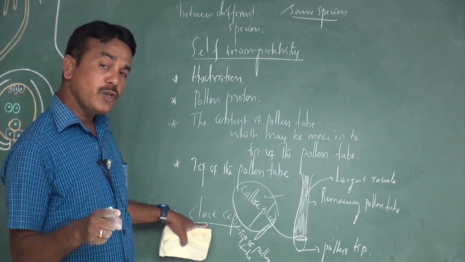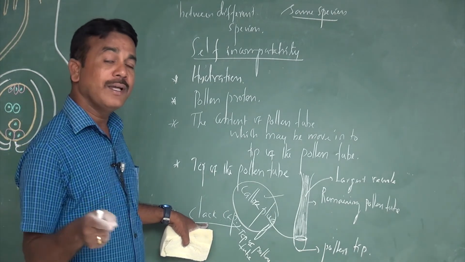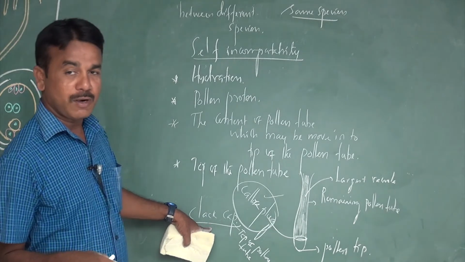When the pollen tube stops growing, at that time the clack cap disappears.